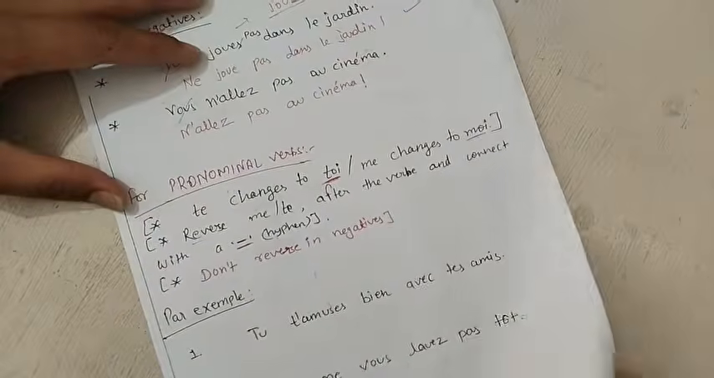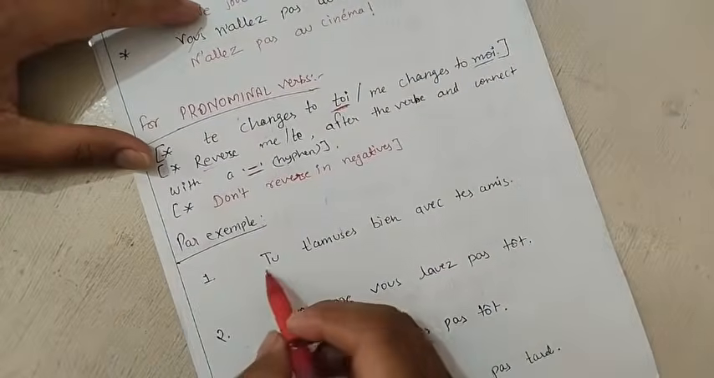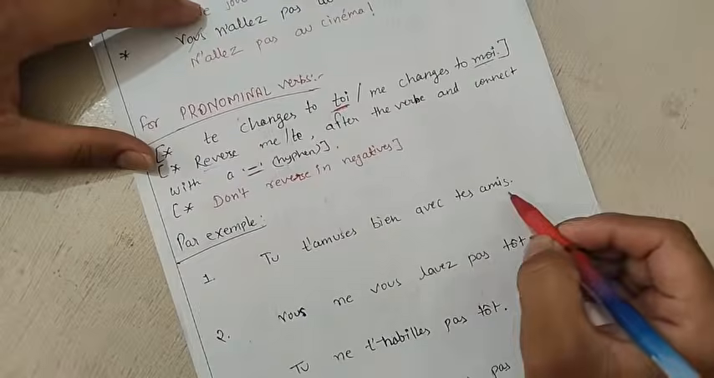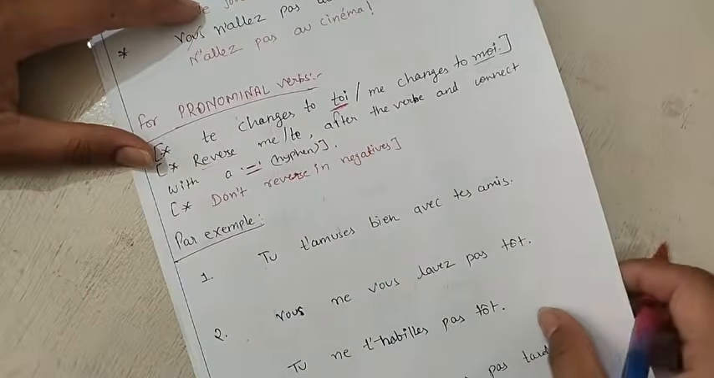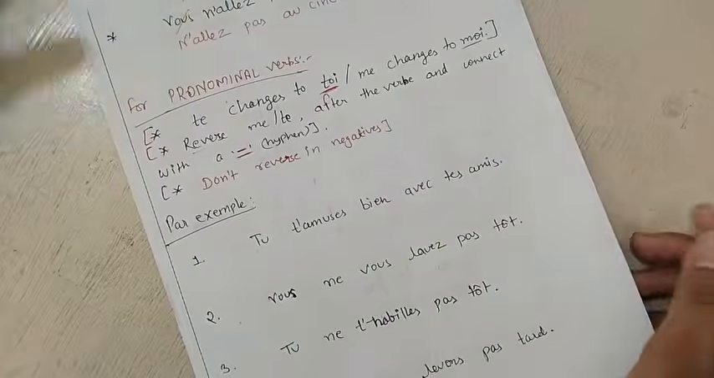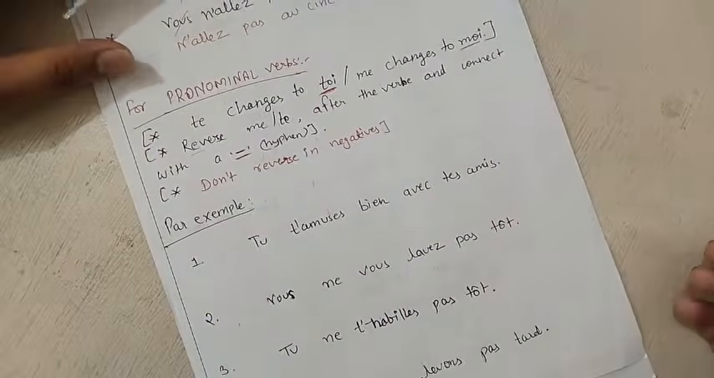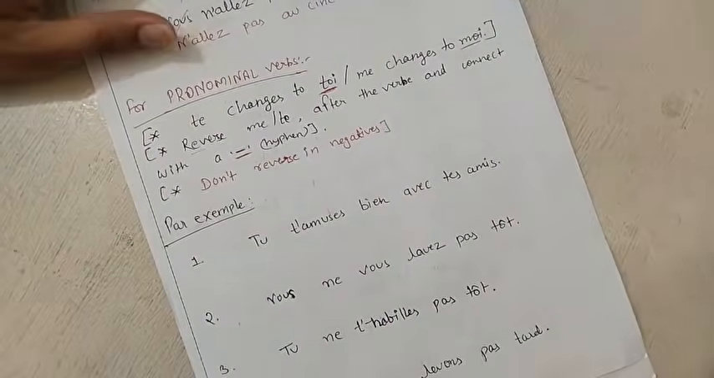So let's see how we can do. First example, we have tu t'amuses bien avec tes amis. Tu t'amuses bien avec tes amis. You enjoy very well with your friends. You have fun with your friends. So we have to convert it and we have to write like have fun with your friends.